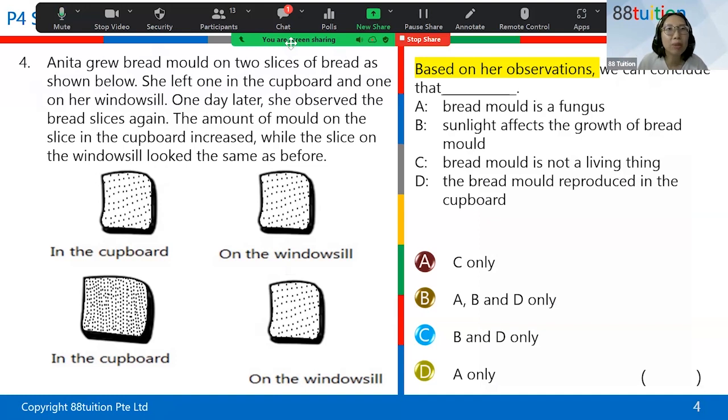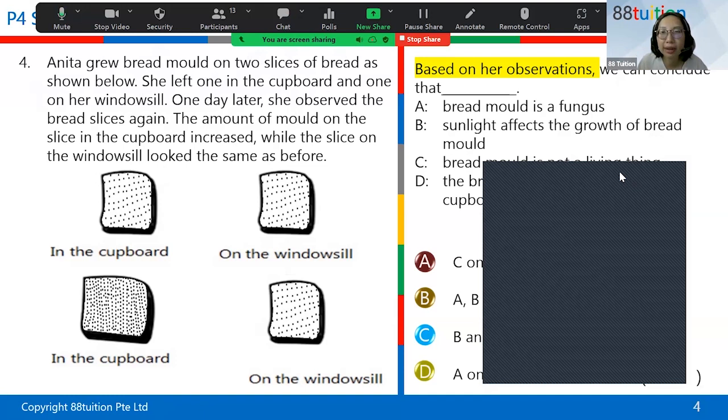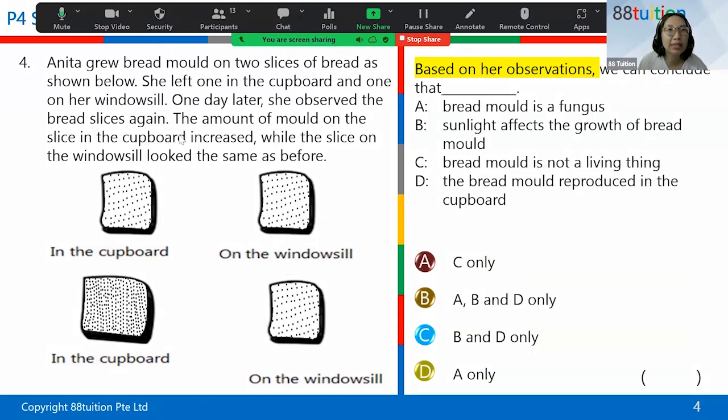So 1 day later, she observed the bread again. The amount of mold on the slice in the cupboard increased while the slice on the windowsill looked the same. So there's more and more mold on the bread in the cupboard. So based on her observations, we can conclude. Now, some A, B, C, D, right?